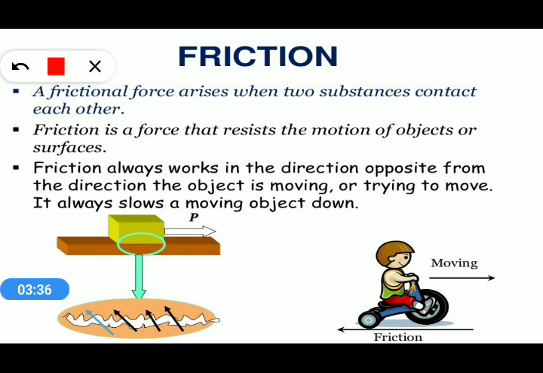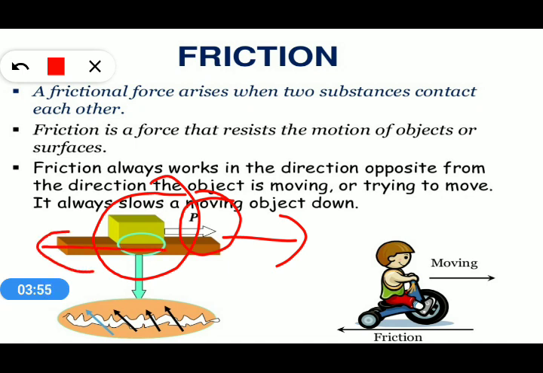Like in the picture you have seen, a block is placed on a surface, and here you can see from the arrow P that this object is moving in the right hand direction, but the frictional force will be in the opposite direction, as I show you by the arrow. As you can see in the picture, there are some grooves between the block and the surface of the earth, which are also called ridges. They are interlocked with each other and do not let the object move very easily.